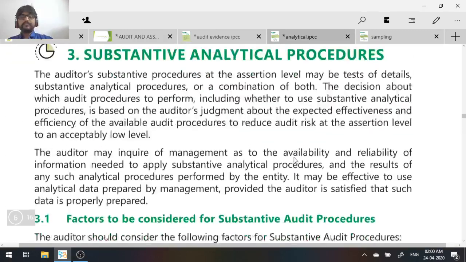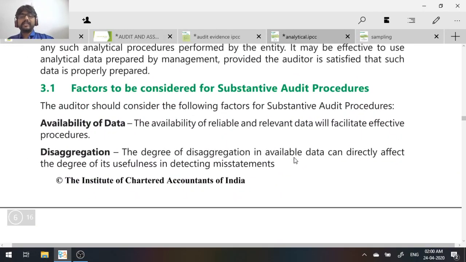Then there's a question: what are the factors to be considered for substantive analytical procedures? Like we learned the factors affecting the design of confirmation requests, and the matters affecting the planning of attendance at the physical inventory counting.